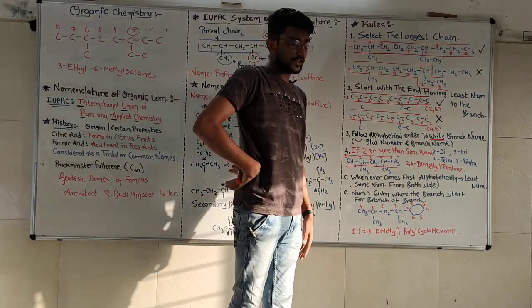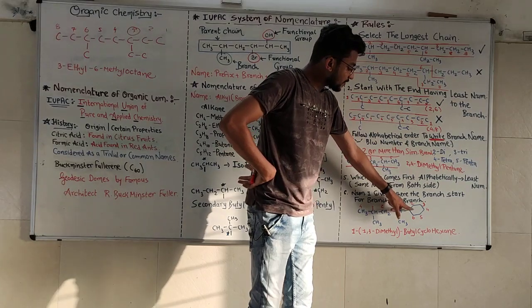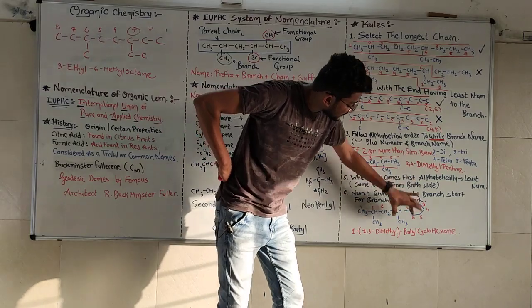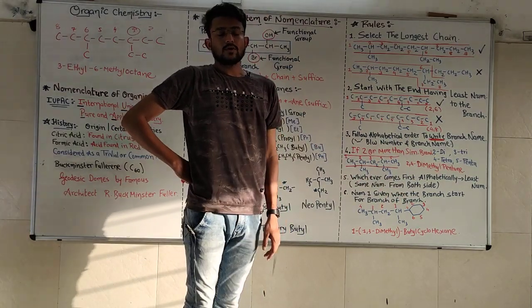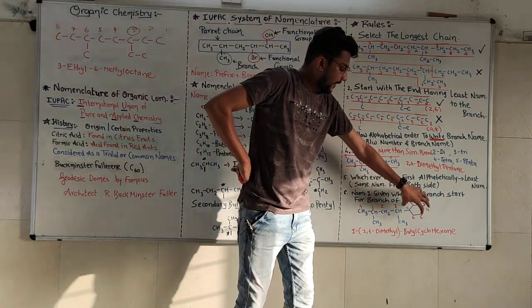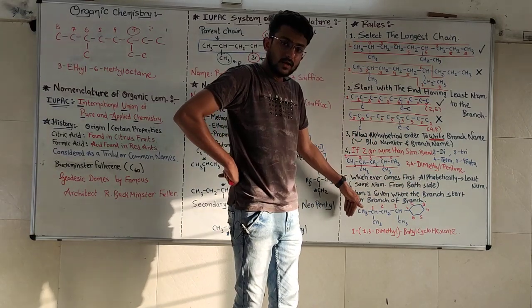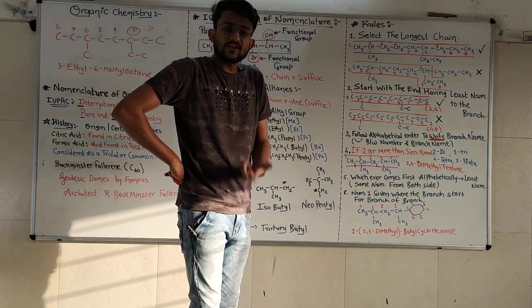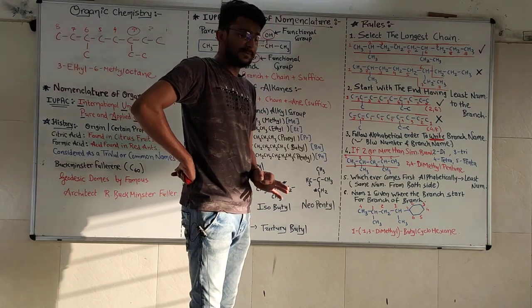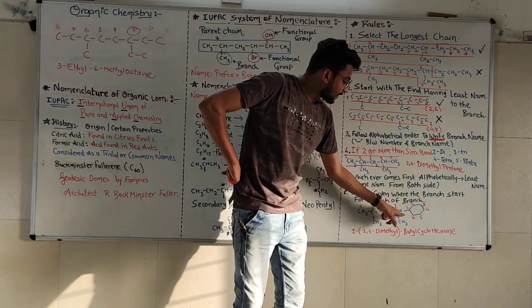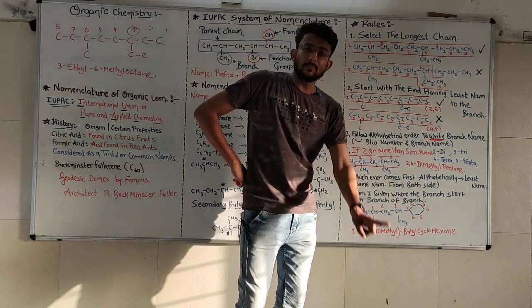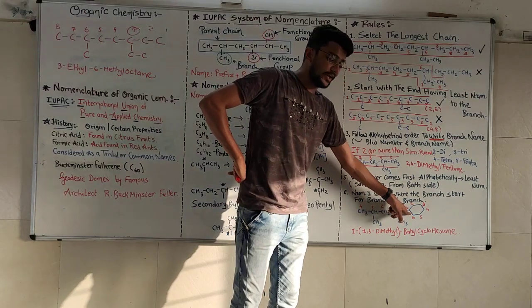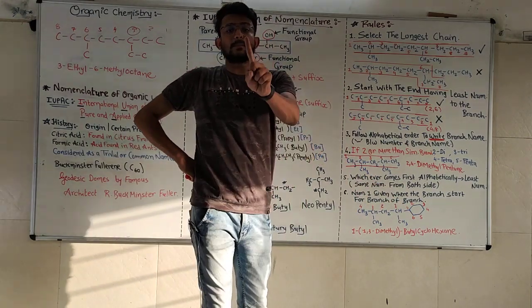On that parent chain, the first carbon has a branch. Now that branch has a branch. Okay, that's confusing. Parent chain, branch and branch of branch. In that case, what should we do? It is very simple. The branch connected to the parent chain will be given number 1.